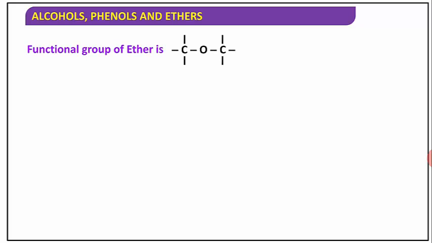The functional group of ether is C-O-C, just an oxygen atom as the ether linkage.